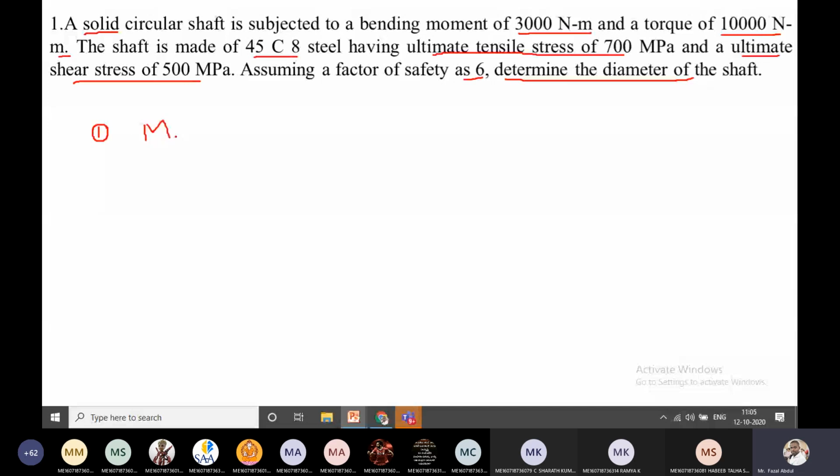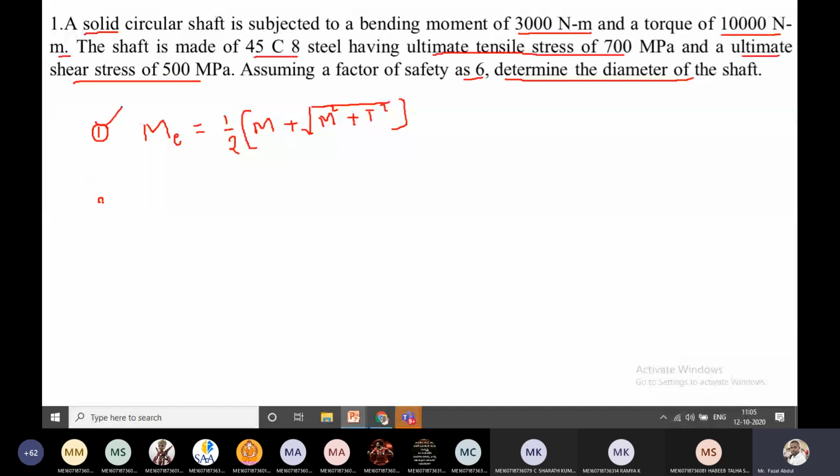This is the equation when the shaft is subject to a combination of stresses, according to the maximum principal stress theory.